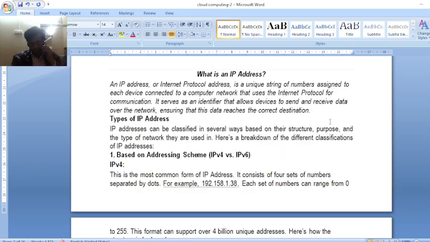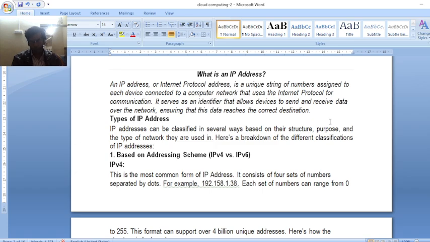Good evening, students. Today we will be discussing what an IP address is. An IP address, an Internet Protocol address. So why do we require an IP address? The full form of IP is Internet Protocol.